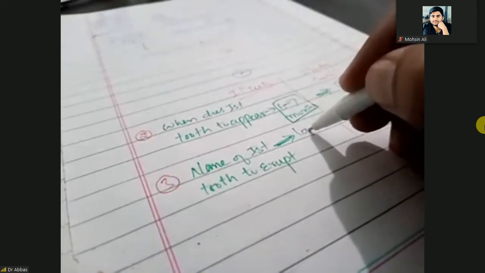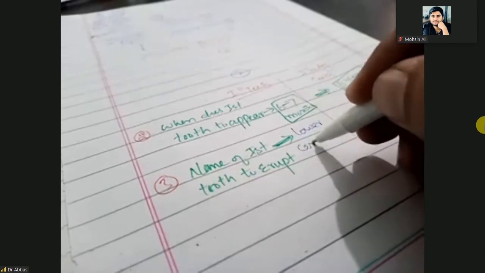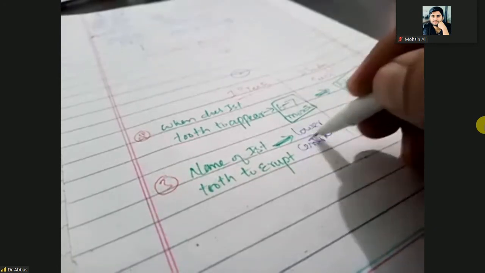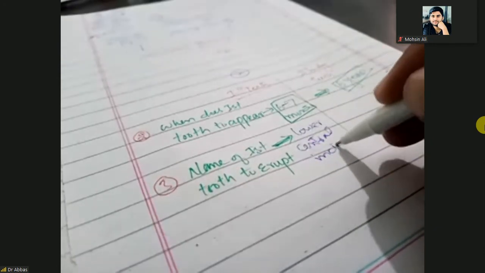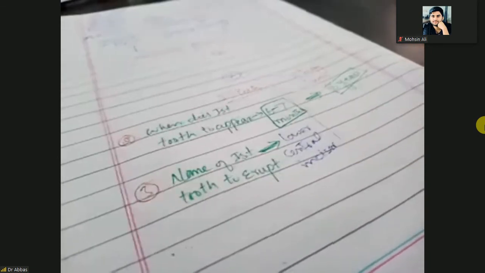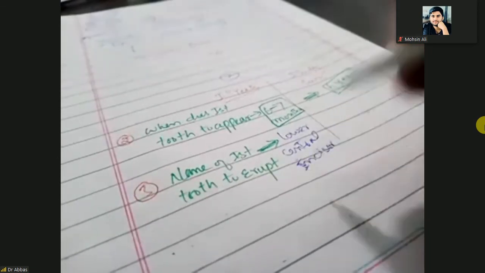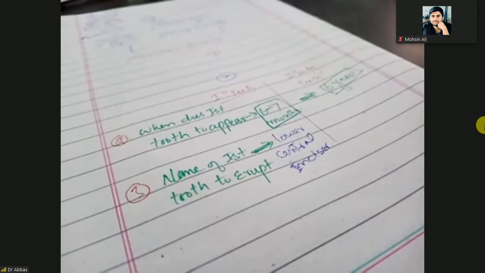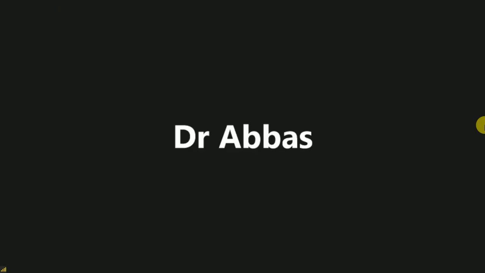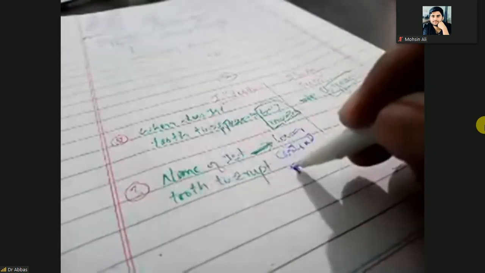Sometimes it is the upper central incisor, but mostly it is the lower central incisor. So the name of the first tooth to erupt in the primary teeth is the lower central incisor.